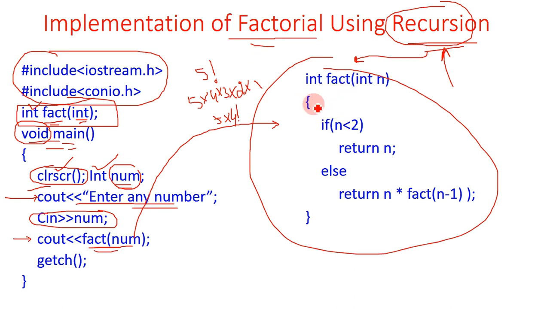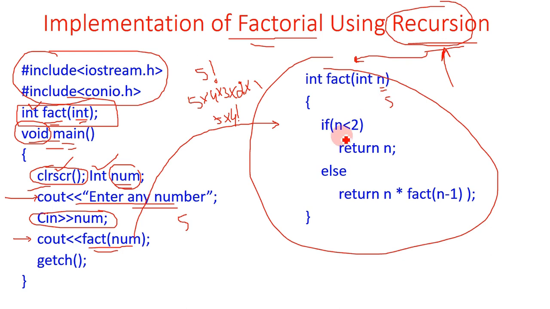Inside this function, we said that if n is less than or equal to 2, say for example we enter the number 5, so 5 will be assigned to num, and this num will be passed to n. So n now holds the value of 5.